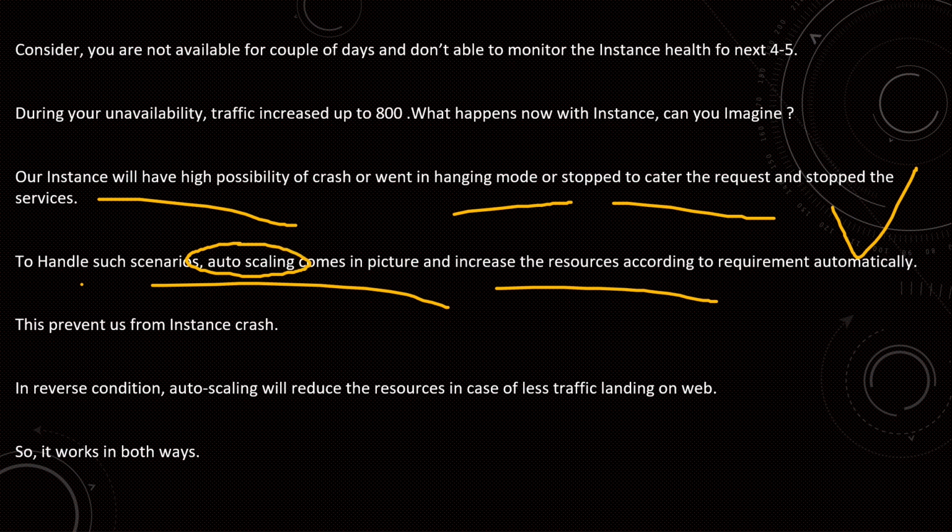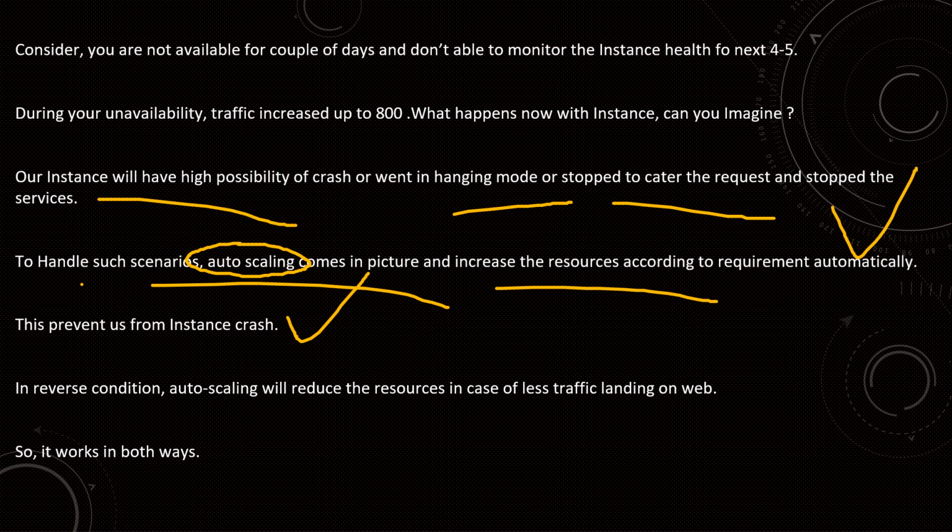That means depending upon the requests, the cloud sets up scaling automatically, which prevents instance crashes. For example, if our traffic increases, auto scaling tries to increase the capacity.